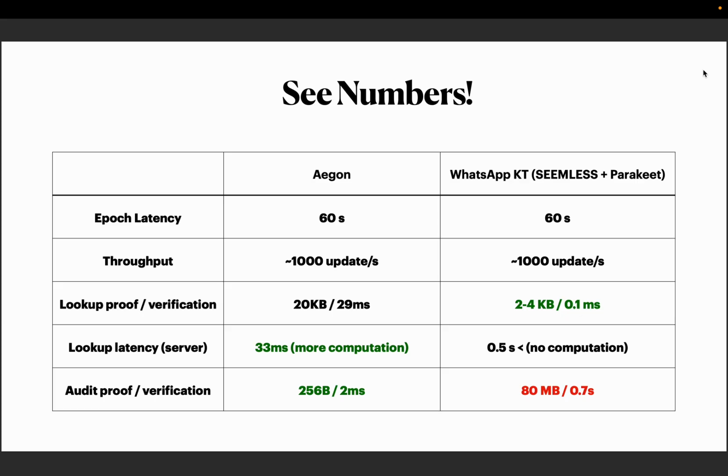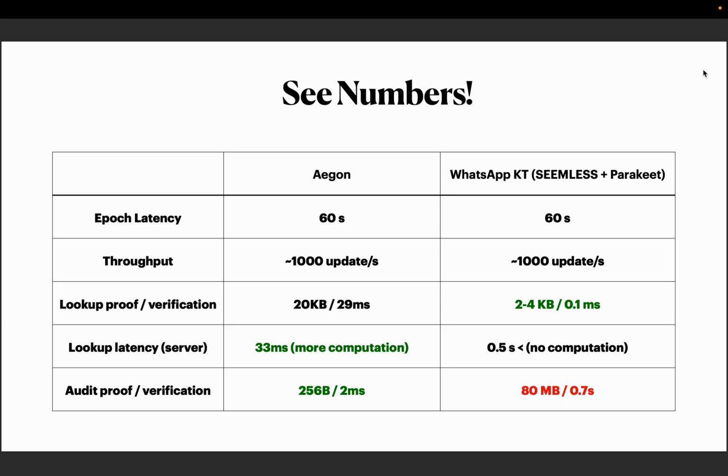Alright, seeing some numbers: we have implemented Agon and compared it against WhatsApp key transparency, which is based on SEEMless. For an equal epoch latency of 1 minute and a throughput of 1,000 updates per second, I mostly want to highlight the lookup latency for the server and the audit proof. As it turns out, the lookup latency for the server for Agon is much lower compared to WhatsApp key transparency, whilst it requires more computation, which is interesting.